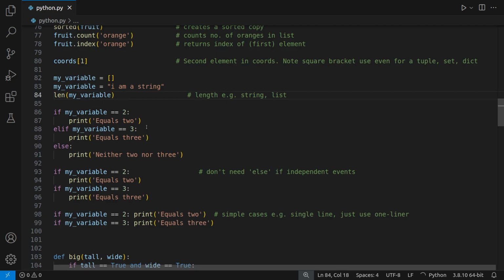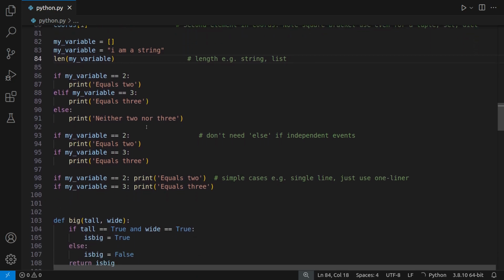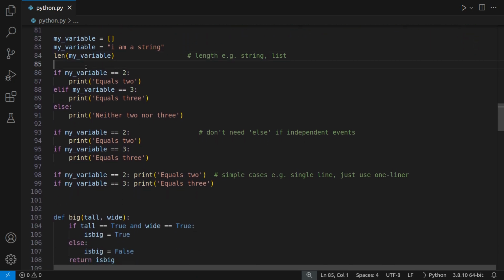Now I want to show you some other kind of control things. So in this case we've got conditionals, which you'll find in all programming languages. And what you can say is, let's say my variable is a string, or it could actually be an integer, a whole number. If my variable is equal to 2, then print equals 2.